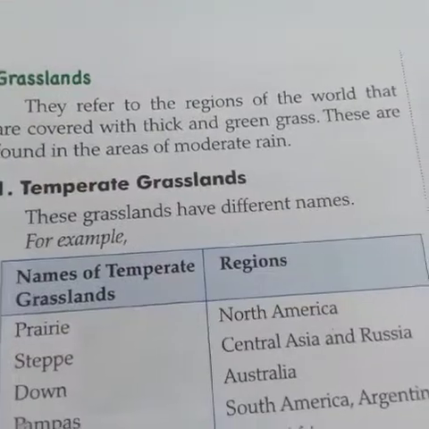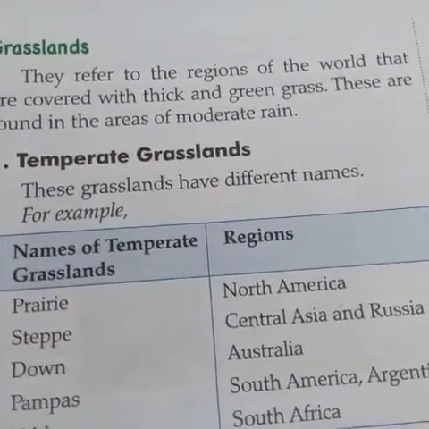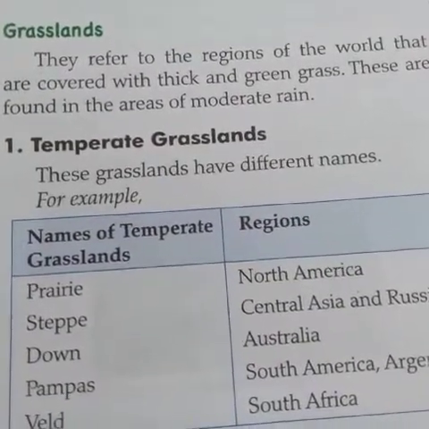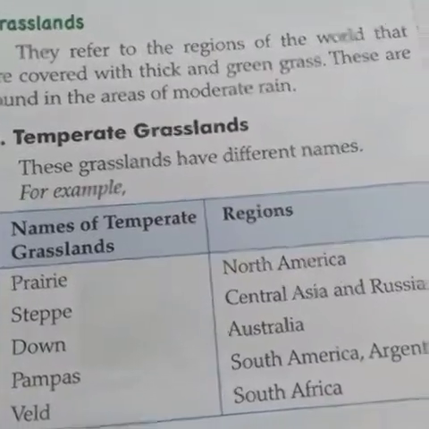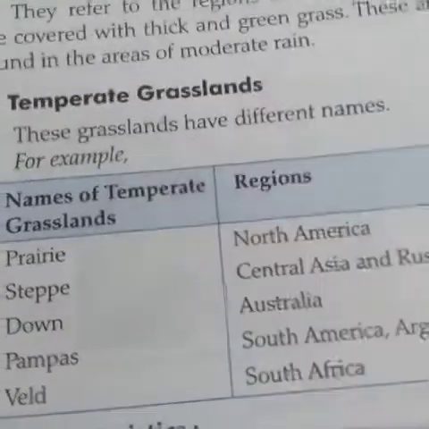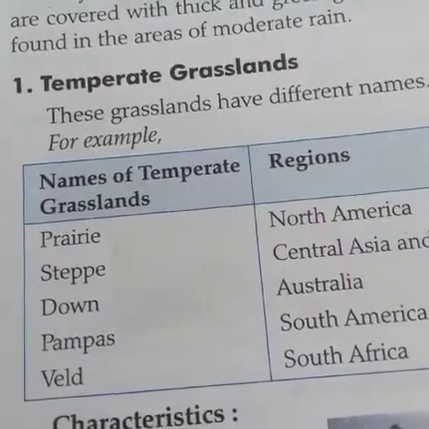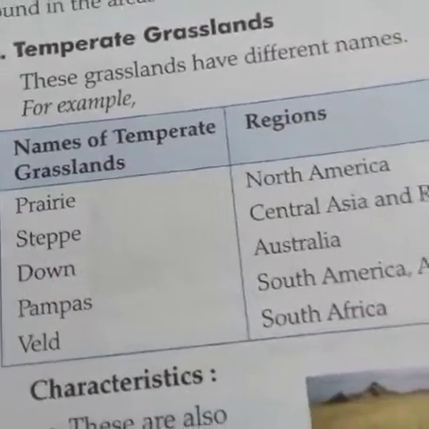Grasslands refer to the regions of the world that are covered with thick green grasses, and these are found mainly in the areas which get moderate rainfall. These are found in the areas between the desert and the temperate forest in North America, Argentina, and Eurasia.